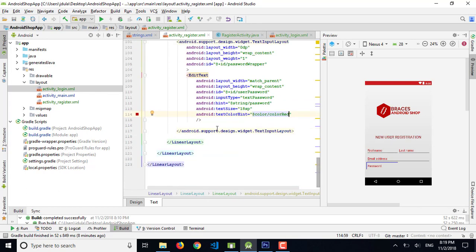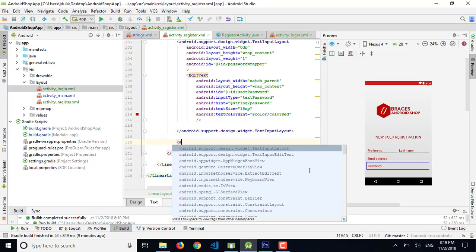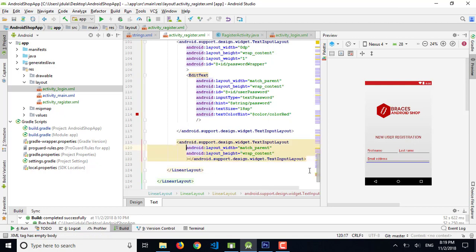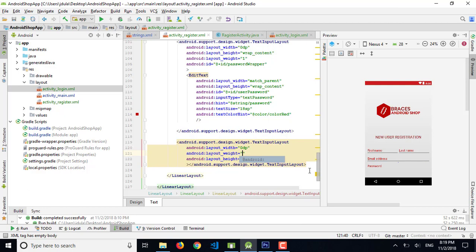Okay, we have a password field, and now we need another field, that is confirm password, and let's use another text input layout where we will use 0 dp and wrap content, not match parent. And let's use the weight, that is 1.